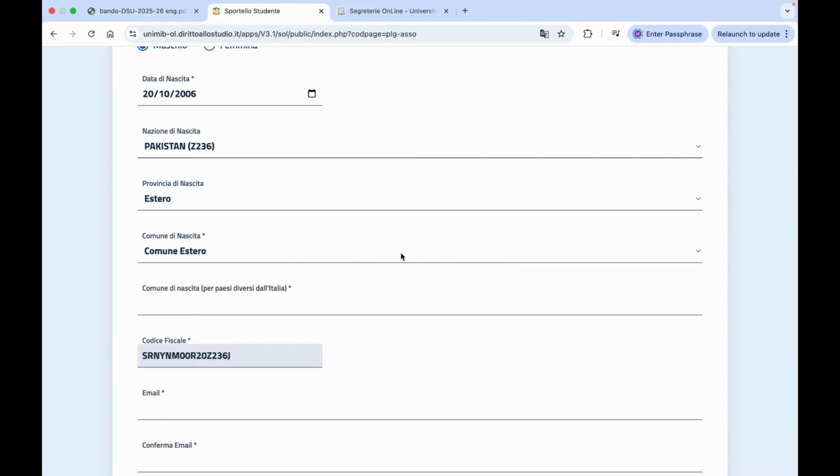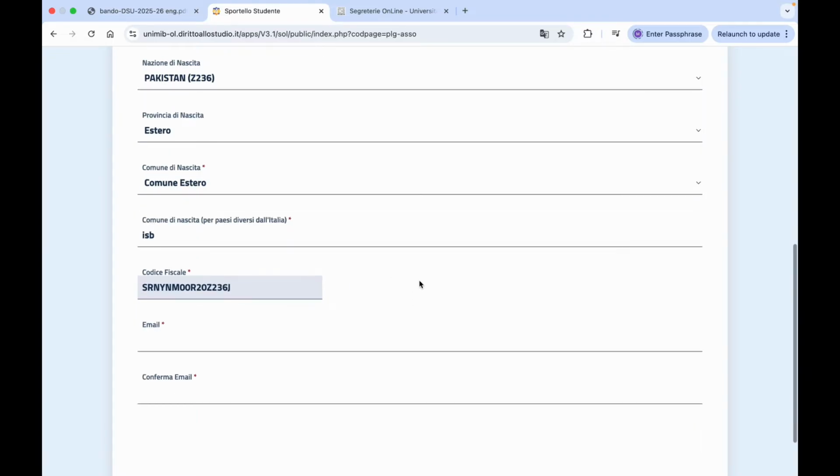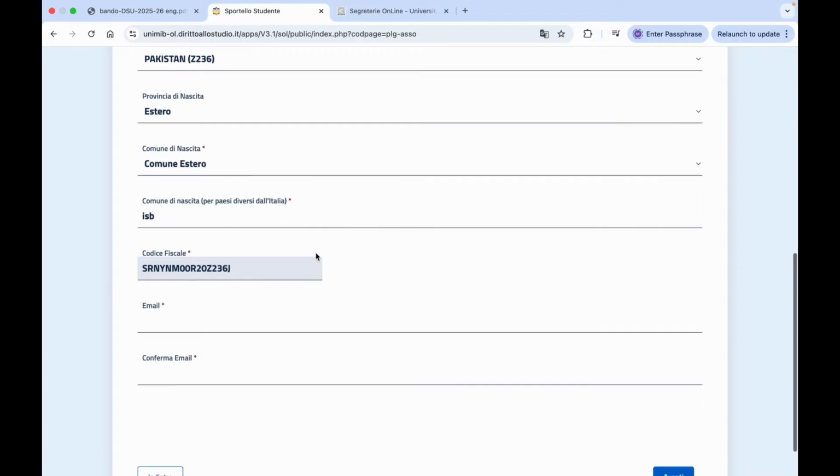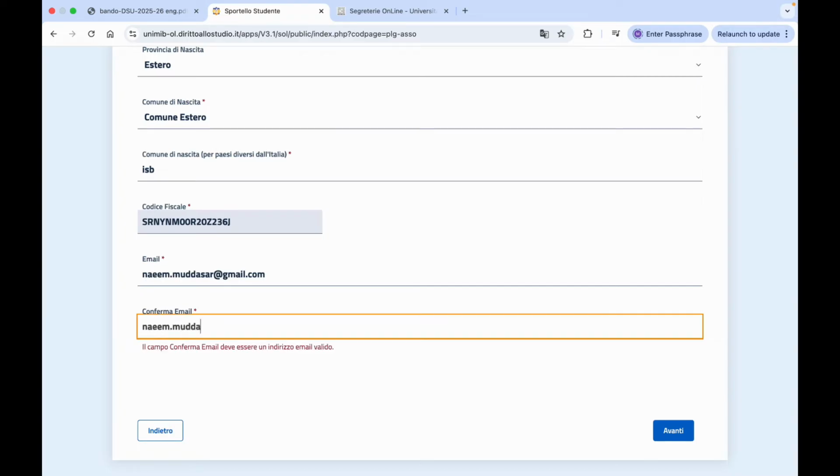Then commune is also EE, that's in foreign city. So here you need to write the city name where you are born. You need to write the city that is written on your passport, and then your email. So let's say we write, for example, email ID, and then click on Avanti.